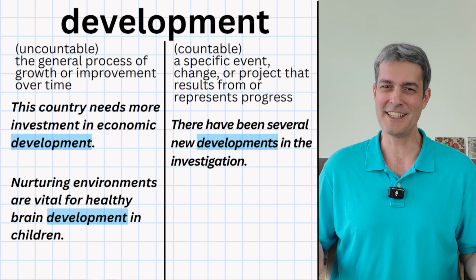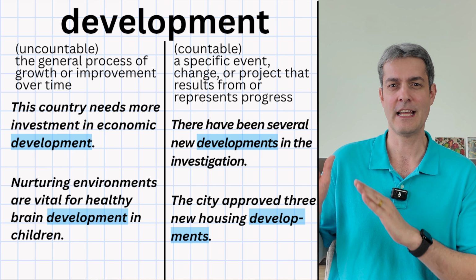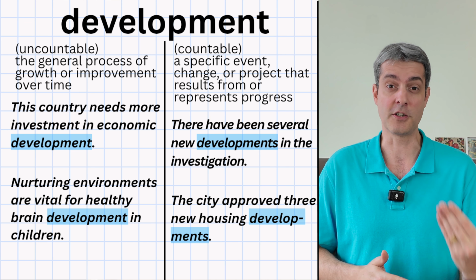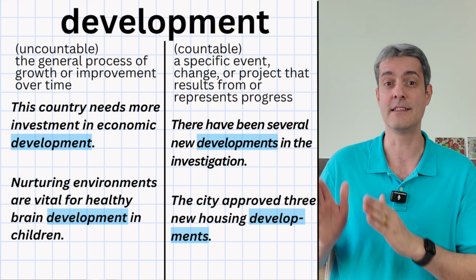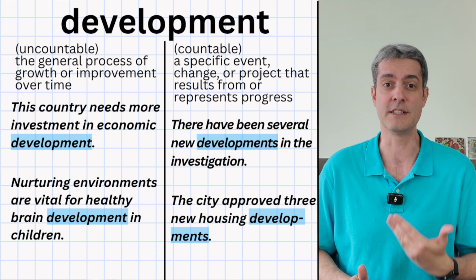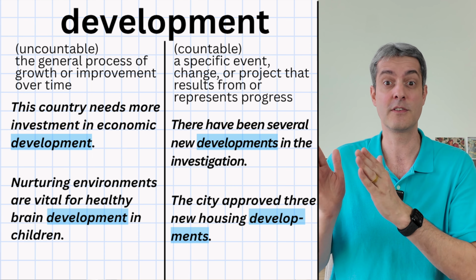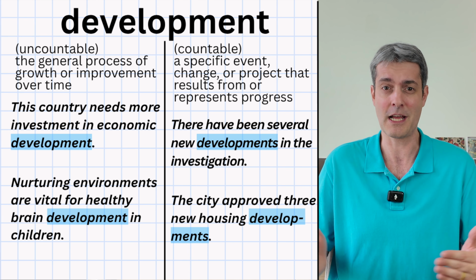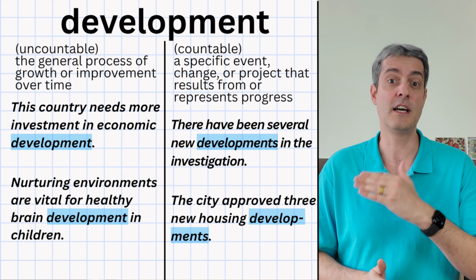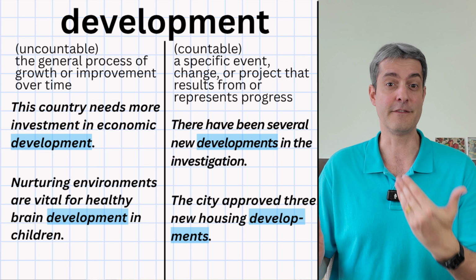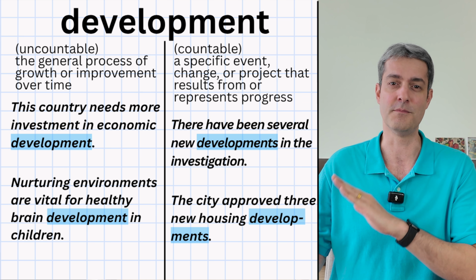Our next example sentence here says, the city approved 3 new housing developments. And this means that the city government officially agreed to build 3 different housing projects. Each housing development is a planned area where new houses or apartments will be built. Here, the word developments is countable because we're talking about 3 separate projects. You can see them on a map. You can count them. This is different from the uncountable use of development, which describes a general process. In this case, developments refers to specific individual projects that the city decided to move forward with.